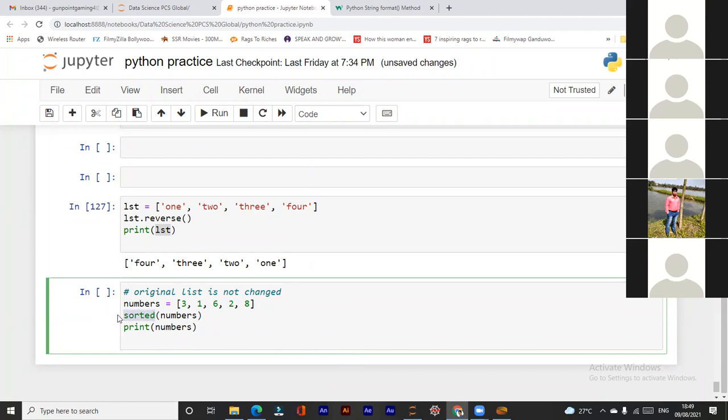See, we have two functions for lists. One is sorted and another one is sort. So when do I have to use sort and when do I have to use sorted? Sir, if we use sort, it will simply arrange the elements in the list, and it will return that original list itself in sorted order. But if we use sorted instead, then it will create a new list in which all the elements will be arranged.